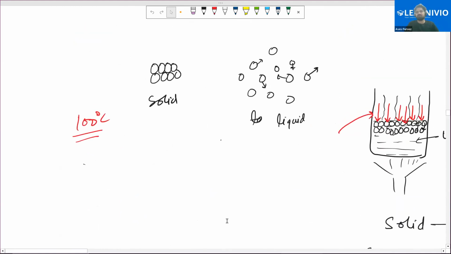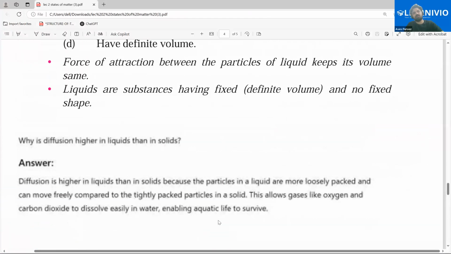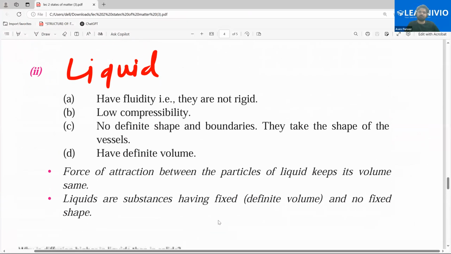Now we shall be moving towards the liquids. As you know, we are just moving towards the liquids. Liquids do not have a definite shape, and they are fluids. They are movable. The particles of liquids are not fixed. They are continuously moving. They can move from one position to another position.